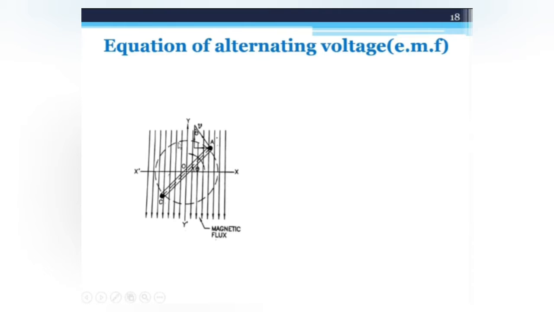The vertical lines here represent the magnitude of the flux. The angle theta swept by this rotating coil in a time t is given by theta is equal to omega t, where omega is the angular frequency and t is the time. When the coil is rotated through an angle theta in time t seconds, its peripheral velocity can be represented by Am upon Al, where Al is equal to v, where v is the peripheral velocity. Similarly, An upon Al, right?